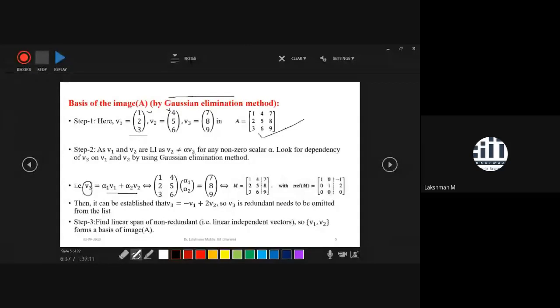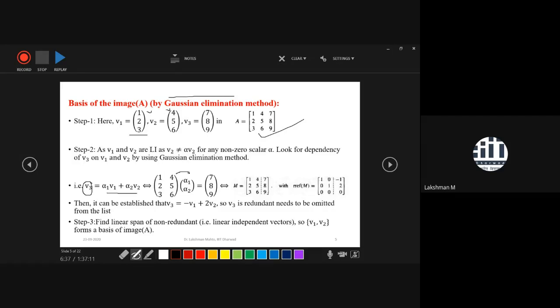If you are getting non-zero alpha 1 and alpha 2, then your doubt will be cleared whether it is linearly independent of V1 and V2 or not. V1 and V2 are already given vectors, V3 is also a given vector, and the unknowns are alpha 1 and alpha 2 that we need to find: how much factor of V1 and how much factor of V2 is in V3.